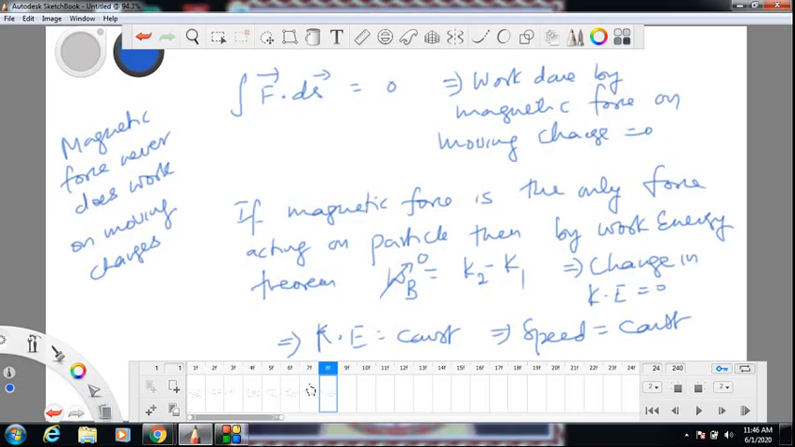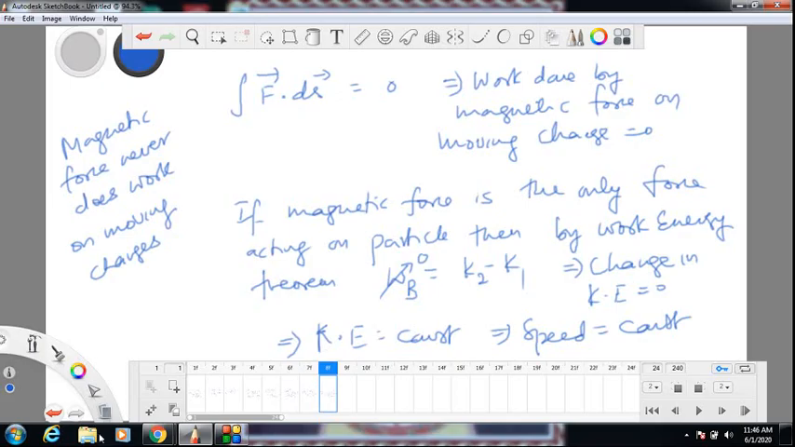So if I put everything in one shot, you are getting magnetic force perpendicular to velocity. So F dot V is 0. So F dot ds is 0. So work done by magnetic force is 0. So magnetic force cannot change kinetic energy of particle. That means magnetic force cannot change speed of particle.